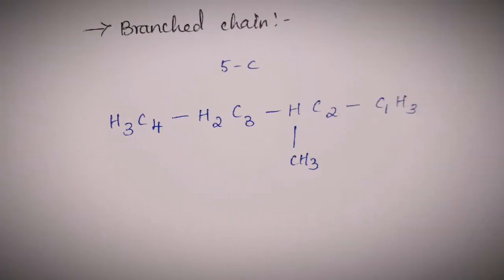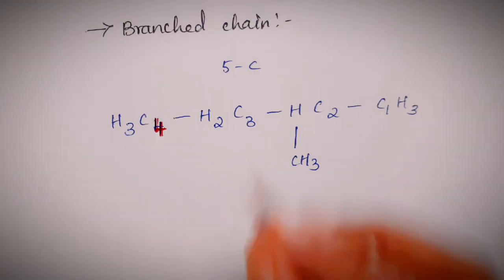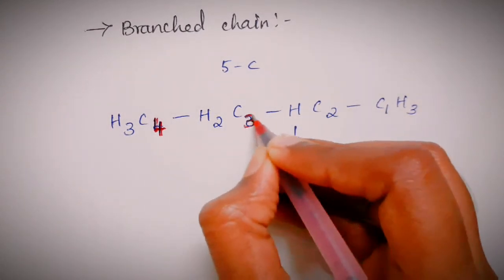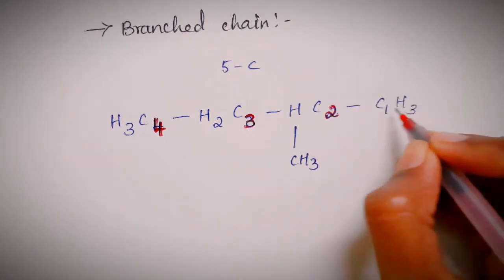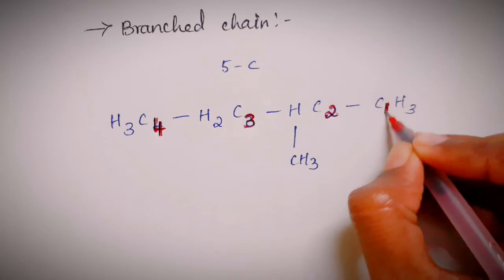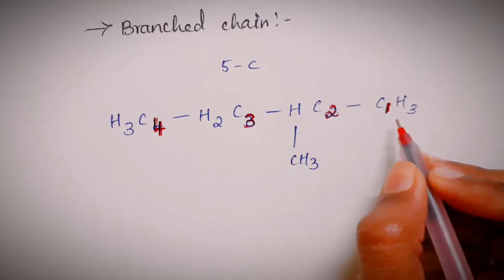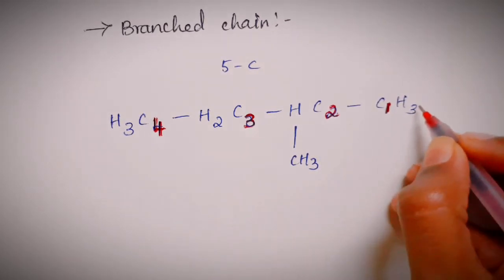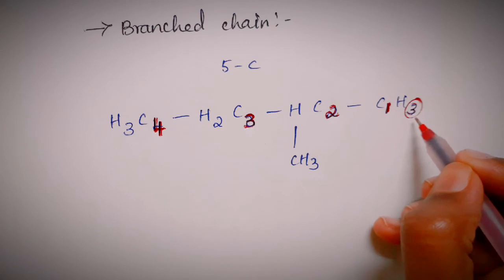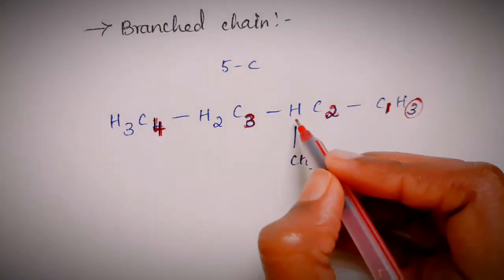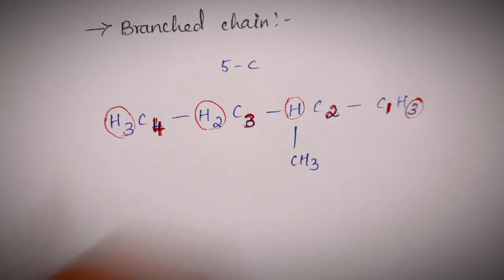Please do not get confused with the numbers. Here C4 means carbon number 4. C3 is carbon number 3. I'm highlighting it so that you don't get confused. C2 is carbon number 2 and C1 is carbon number 1. These do not represent the number of carbon atoms, but are just the numbering of carbon atoms. H3, on the other hand, represents the number of hydrogen atoms. 3 here means that there are 3 hydrogen atoms. Here there's only 1 hydrogen atom. Here there are 2 hydrogen atoms and here 3 hydrogen atoms.